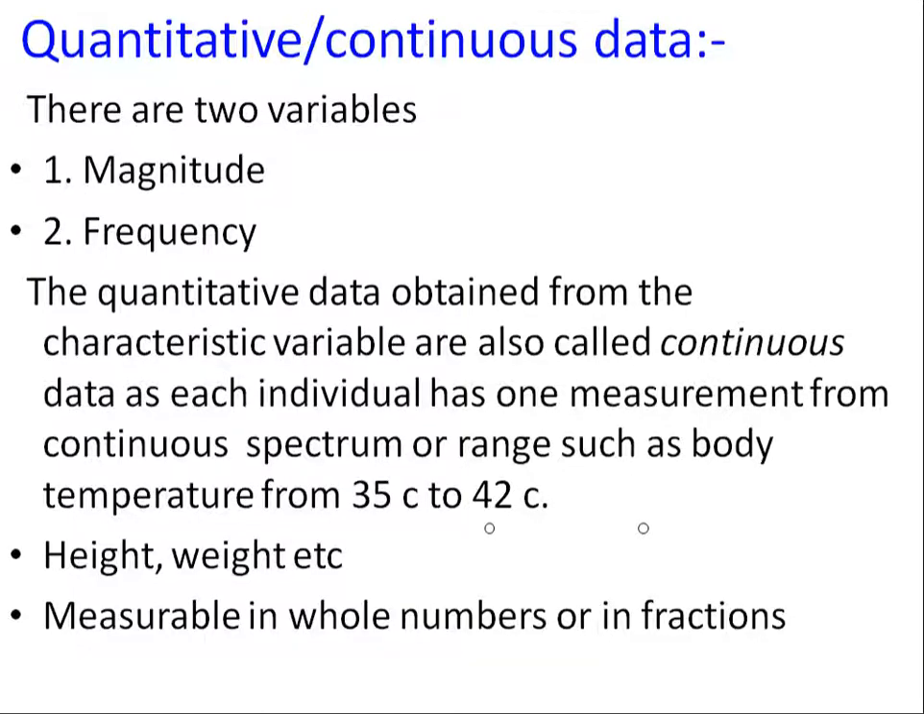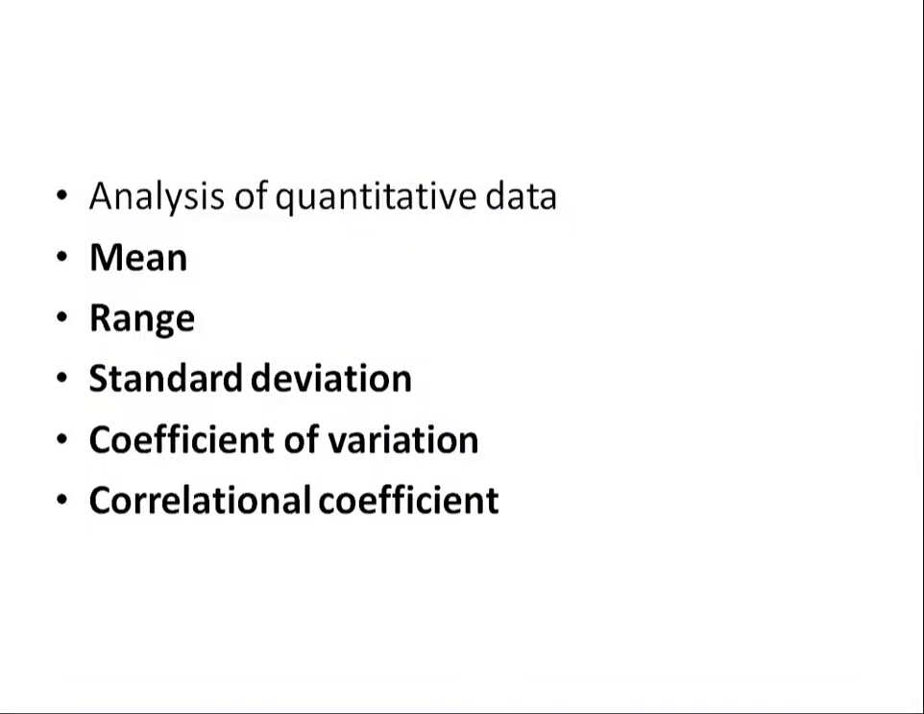As such, individuals have one measurement from a continuous spectrum or range. For example, body temperature, height, weight, etc. So it can be measured in whole numbers or in fractions. Suppose you see weight, it can be 50.1 kgs, 55.2 kgs, and so on. The same way, height can be 180 centimeters or 182.5 centimeters. You can again get decimals. Decimals can also take place. It is nothing but something which has magnitude and can be measured.